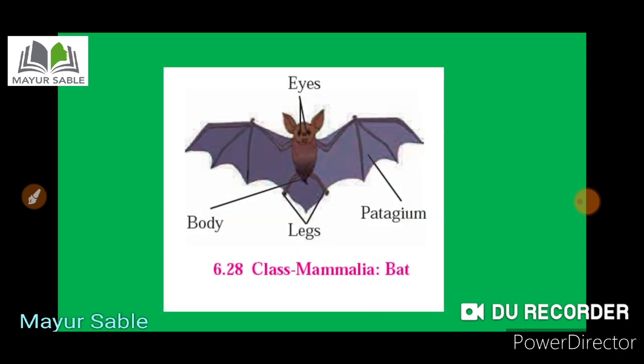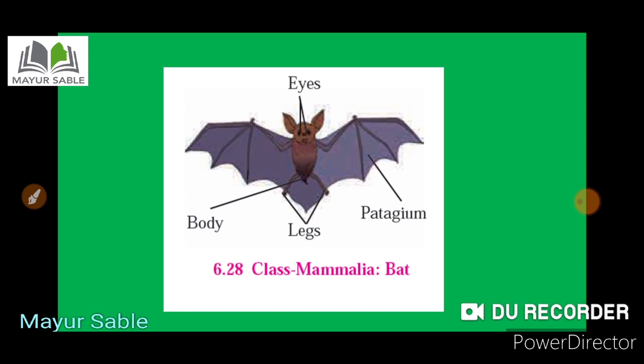Yes, bat is also included in the class Mammalia. You might get confused that the bat flies like a bird, but remember, it is not a bird, it is a mammal, and instead of having wings, it has the patagium, and it possesses legs, body, eyes, and the important characteristic that it does possess the mammary gland, so it is a mammal.